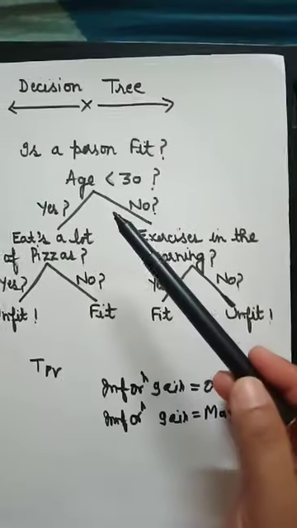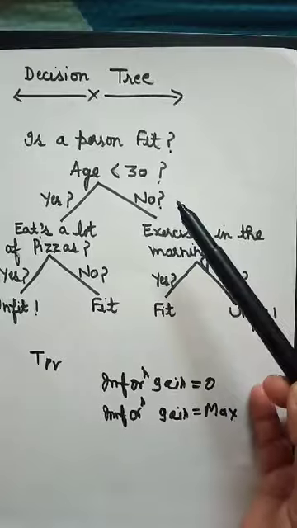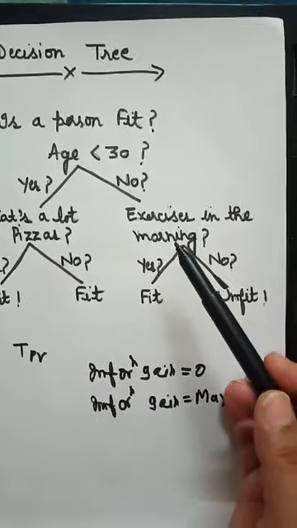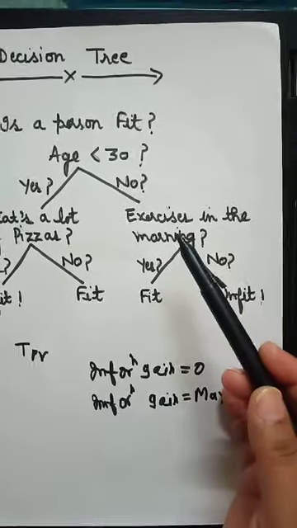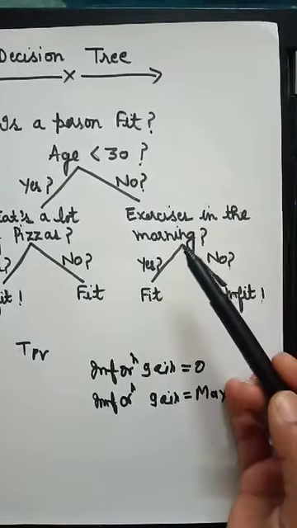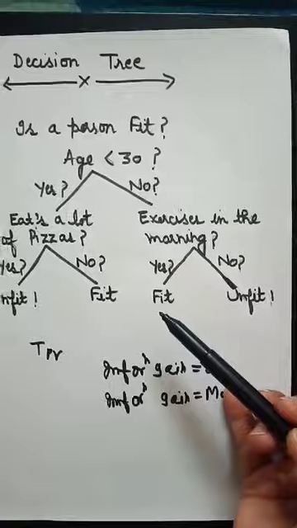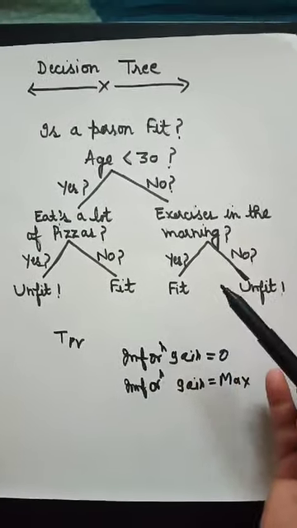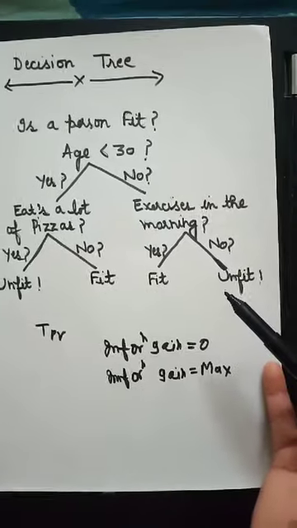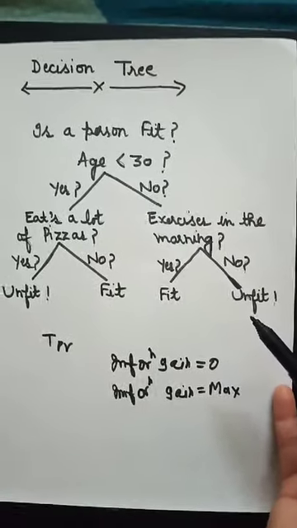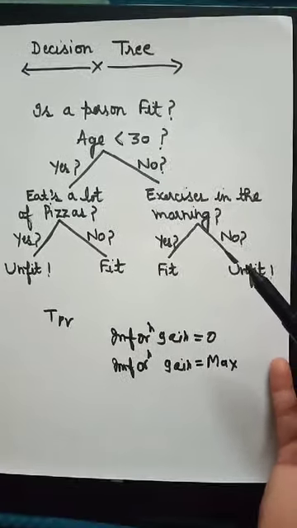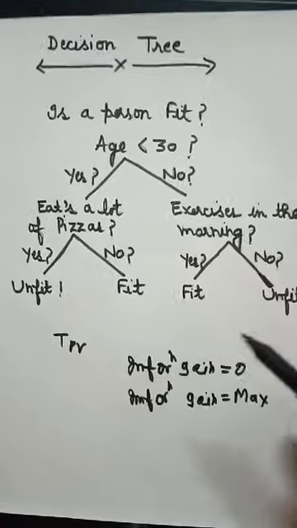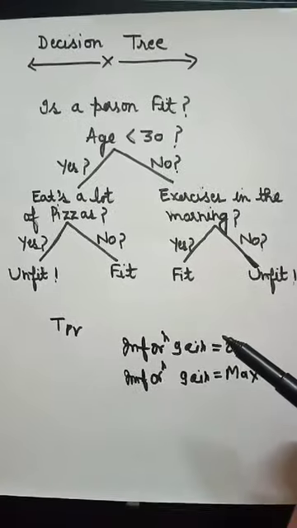In the same way, when we move down the hierarchy in the right side, if the option is no, then we again test whether the person is doing exercise in the morning or not. If yes, then we can say that the person is maybe fit or predicted fit. Or if he or she has not done the exercise in the morning, then we can say that the person is unfit or unhealthy. So this is the way of making a decision tree.